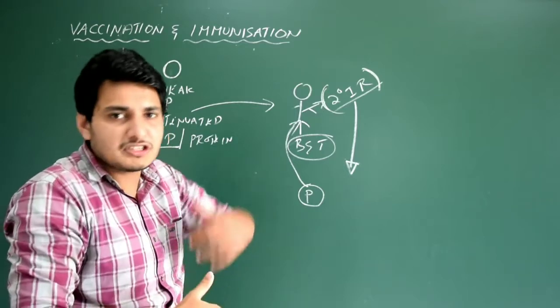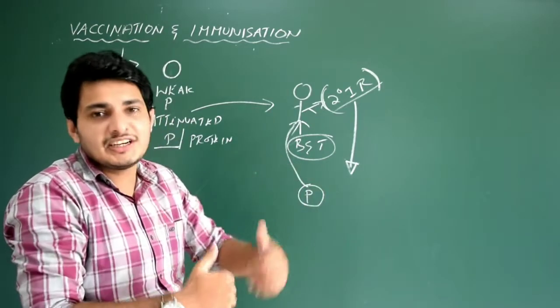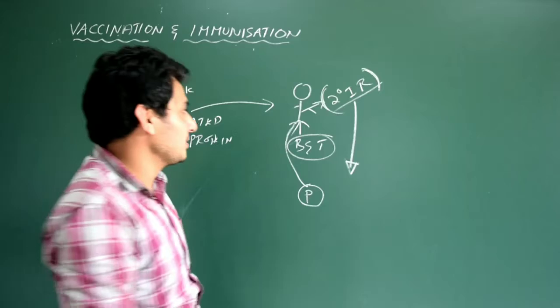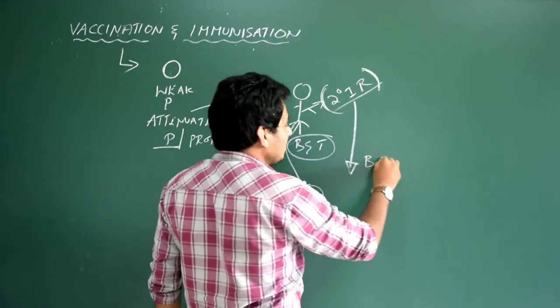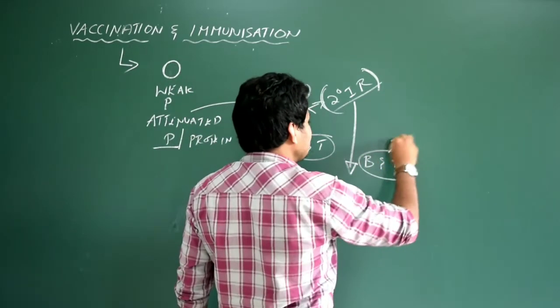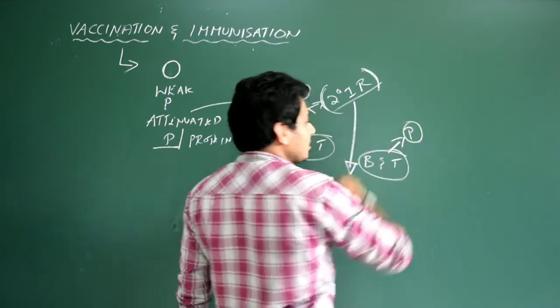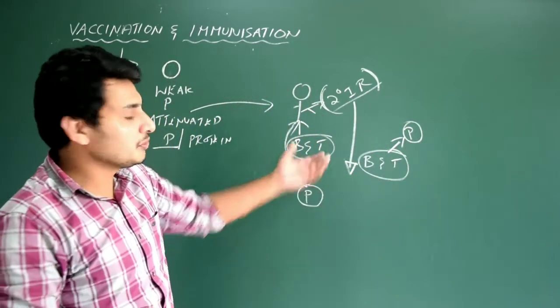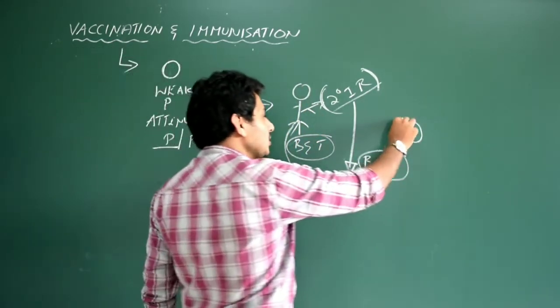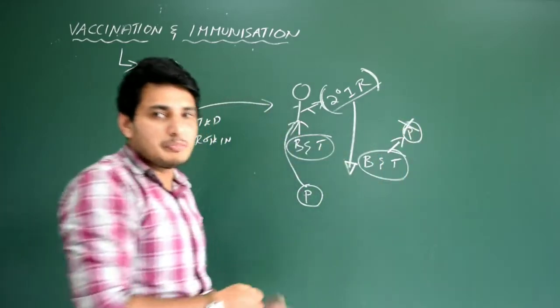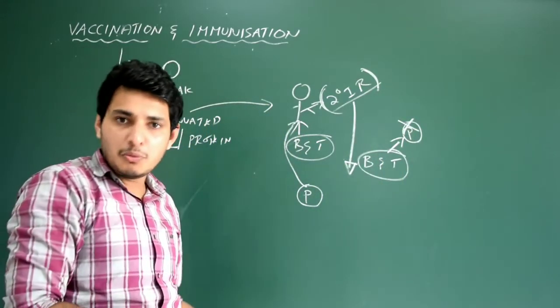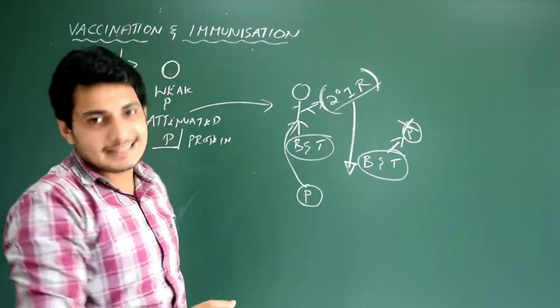You know the process. First primary immune response will be initiated, then secondary immune response. You know that about it. Okay. So we have got B and T lymphocytes which are now ready for the real polio virus. So what they are going to do now? They are just going to neutralize this. This process of bringing immunity in the human body is called vaccination.